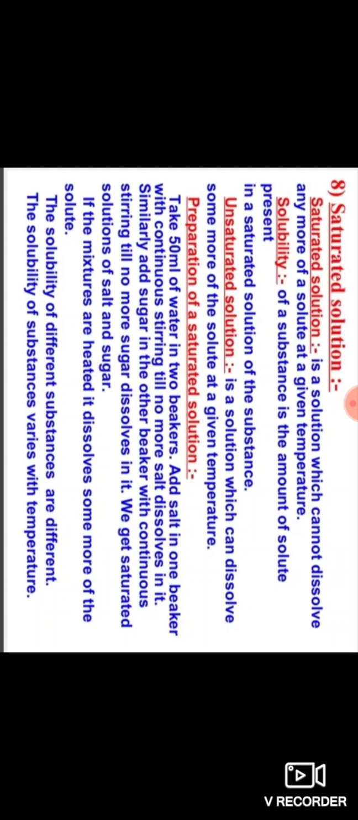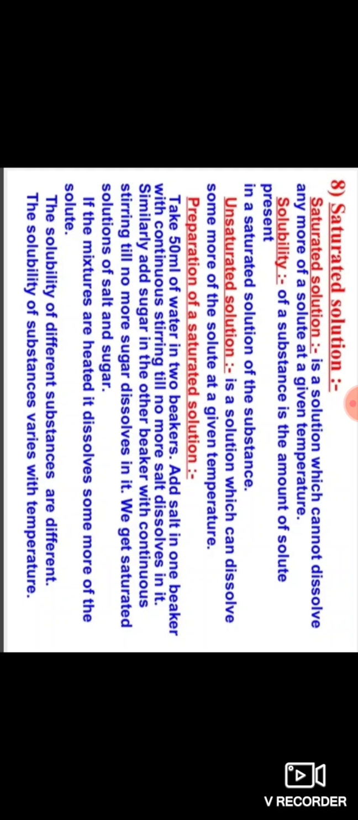So let us see here the solubility. The solubility of a substance is the amount of solute present in a saturated solution of the substance. Here, a saturated solution means a solution which cannot dissolve more of a solute at a given temperature.